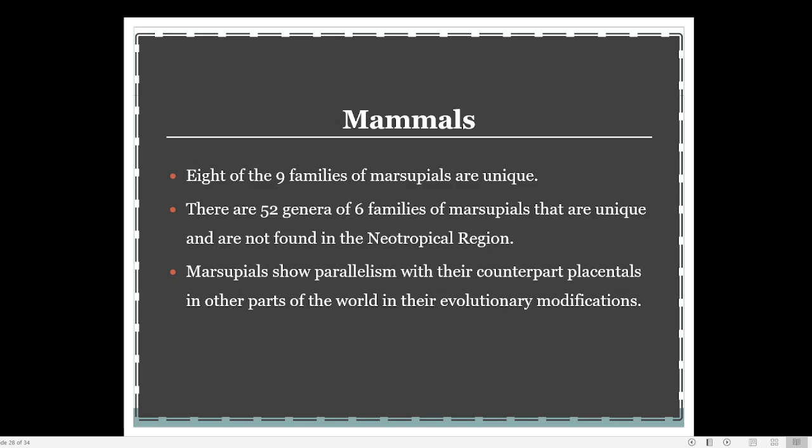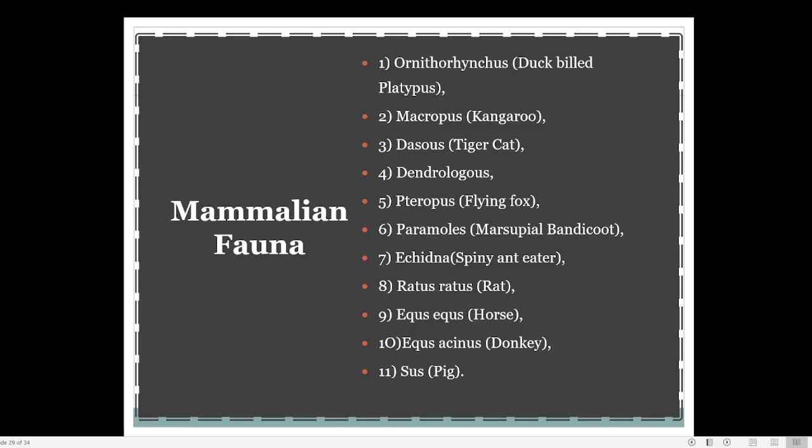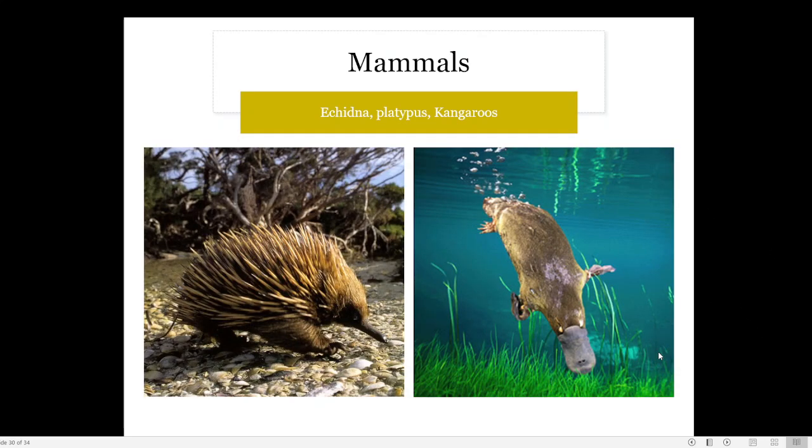parts of the world. Then the mammalian fauna, these are the main mammals: platypus, kangaroo, tiger cat, flying fox, marsupial bandicoot, spiny anteater, rat, horse, donkey, pig. The donkey, pig, horse and the last four were actually introduced by the Europeans into Australia. Here you can see the first one is the echidna. Here also you can find the platypus.